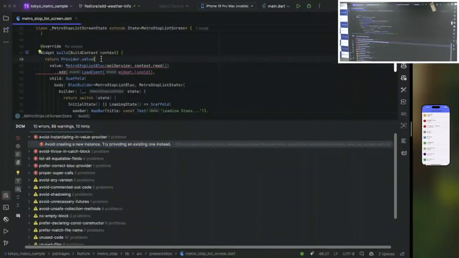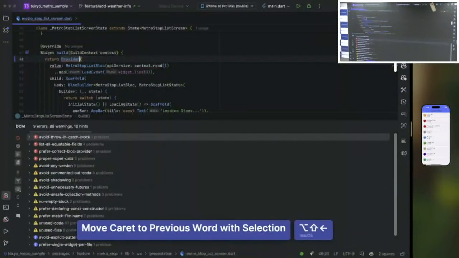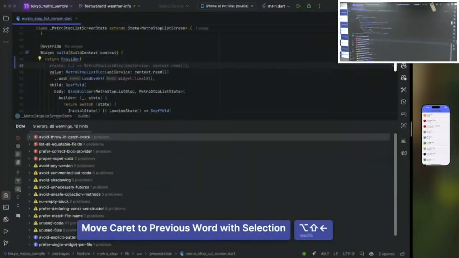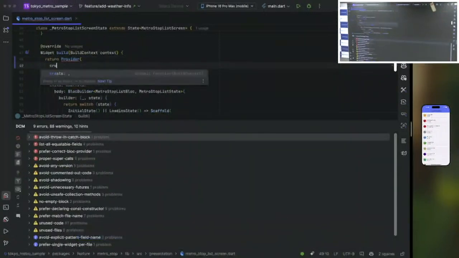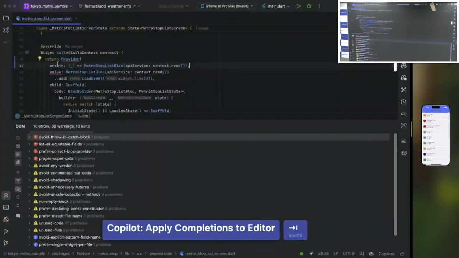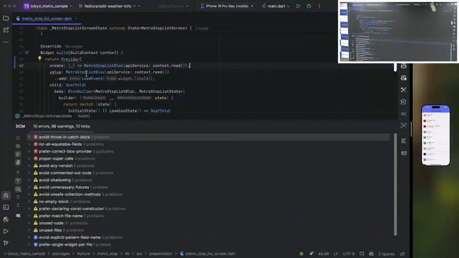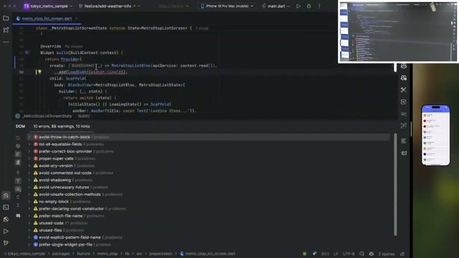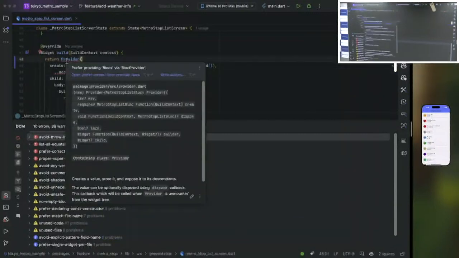We should primarily use the default create constructor of provider. This create needs one function which returns this bloc, and we can remove this one. Now there is another error severity issue. It also shows us that we should